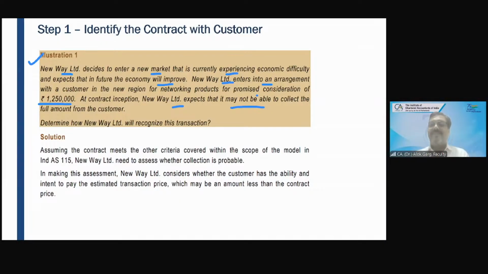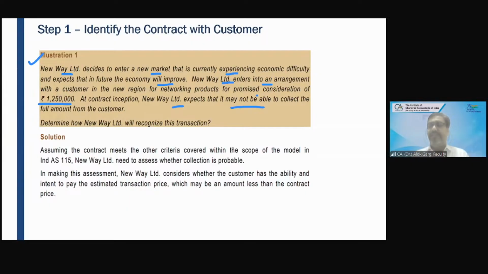So basically you are saying that the transaction price for the goods which he has sold is 12,50,000, but he will recognize the upfront revenue at the time of selling the goods only to the extent of the money which he is expecting to collect, right? This is what you are saying.